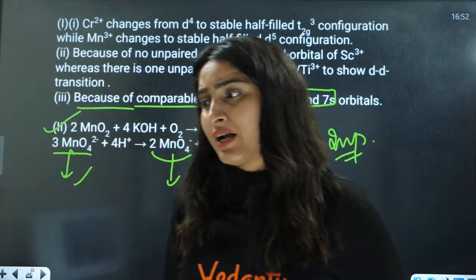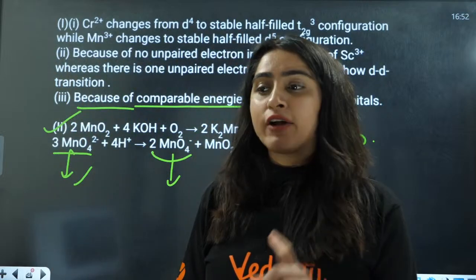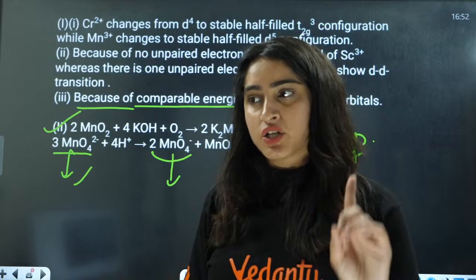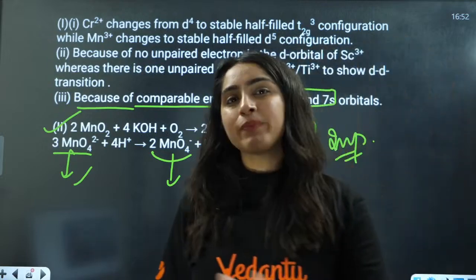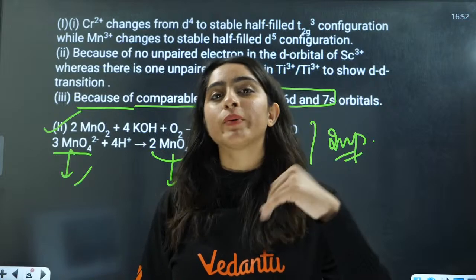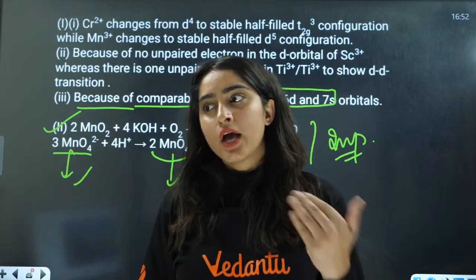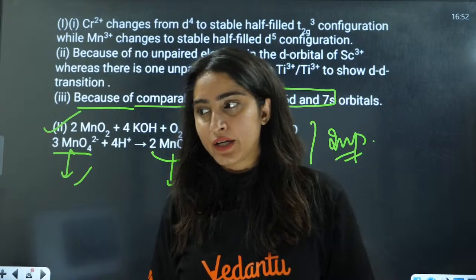Ma'am, what about half filled and fully filled? Fully filled will not show dd transition, but half filled is going to show. For dd transition, there should be an unpaired electron. If it is fully filled, there is no unpaired electron.